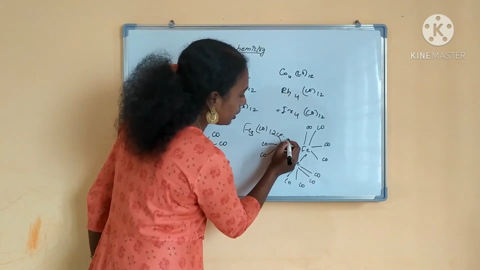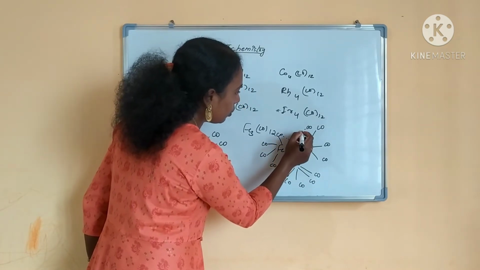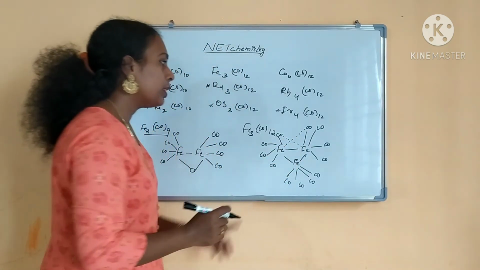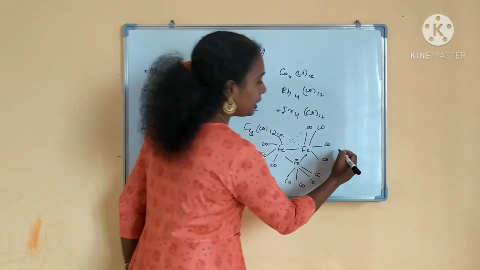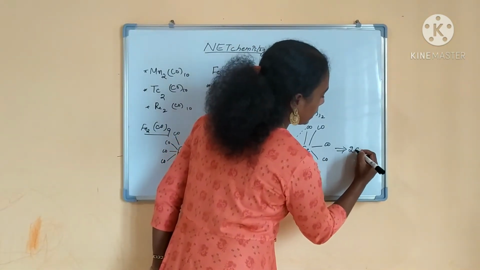This CO has bridged to this iron and this CO has bridged to this Fe atom. This is the bridged structure. Okay, 2 doubly bridging is present. How many bridgings are present? 2 doubly bridgings are present here.